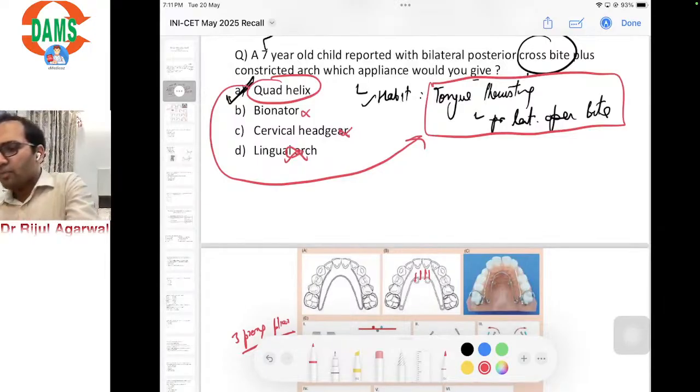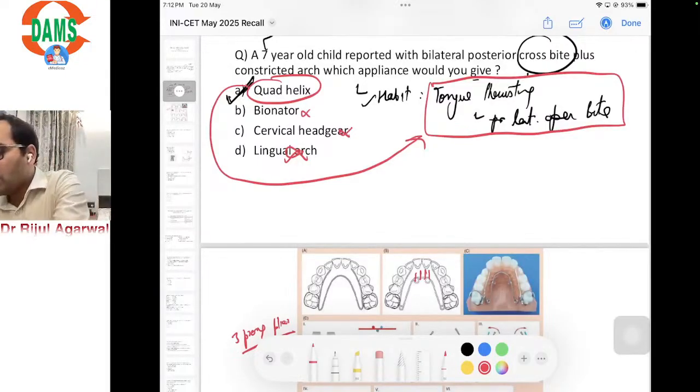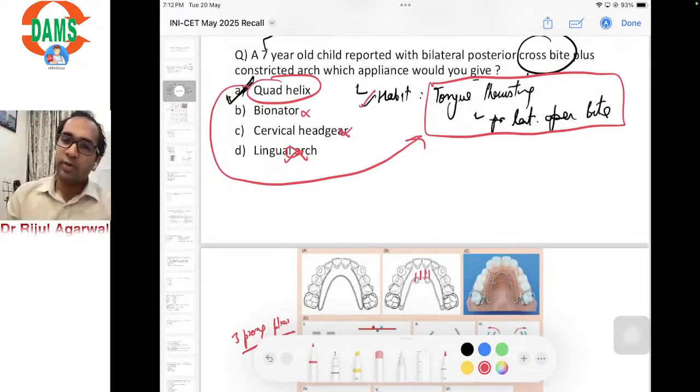They could have made it more confusing by giving the other three options as some other expansion appliances as well, but with the presence of this habit, only quad helix would have been the most appropriate out of all of them, because it can be modified with soldering of palatal spurs to correct the habit.